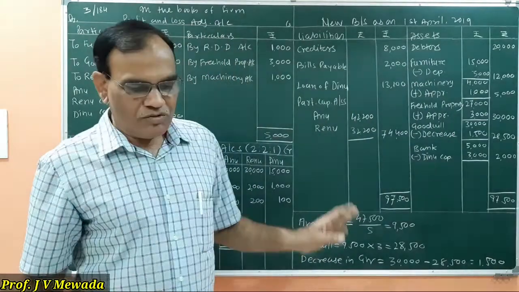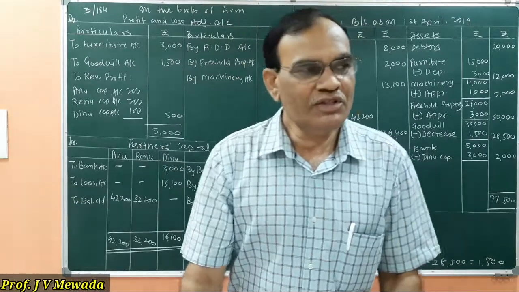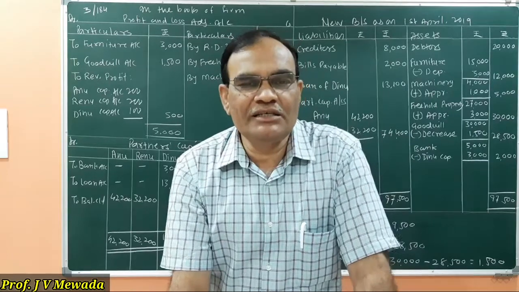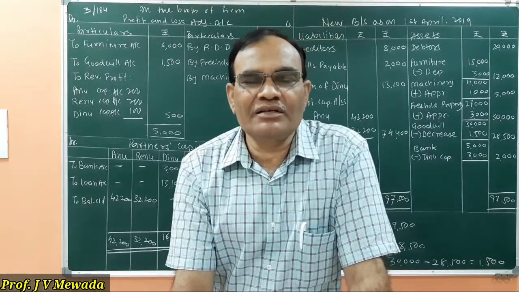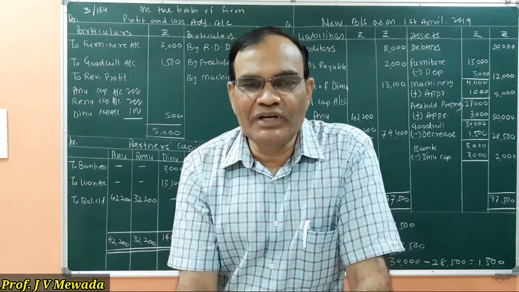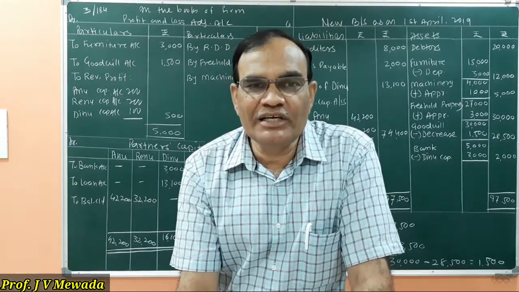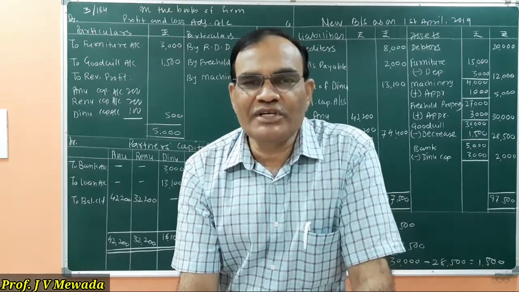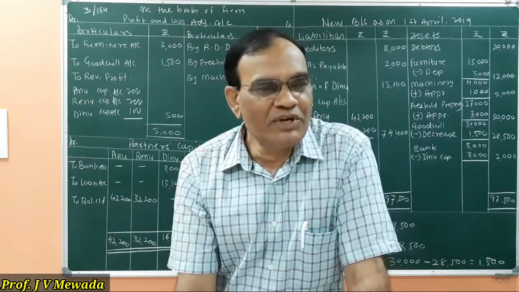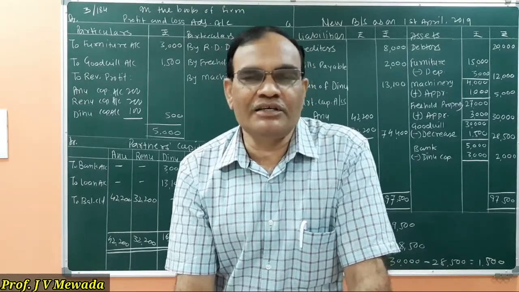Okay. So in this sum, you can see that you can carry the balance sheet. What was important in this sum is that goodwill is appearing in the balance sheet, and at the same time we are asked to calculate the goodwill. So you should have knowledge of the calculation of goodwill. Then you have to compare with the original balance, and any increase or decrease you have to transfer to the profit and loss adjustment account, or you can do direct treatment in the capital account. So please solve this sum at home, and you can practice it and learn it. Okay, thank you.